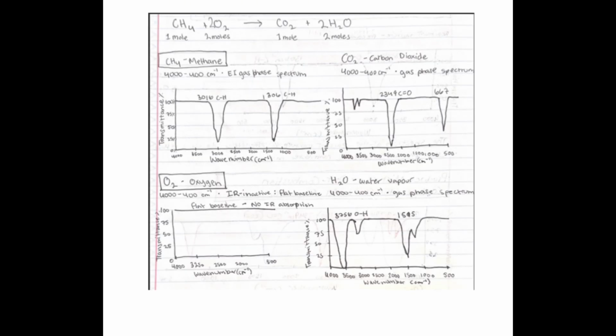For number 1, we are covering the spectrums for both CH4 and O2, as well as the before combustion spectrum and the after combustion spectrum. Before all that, we have the spectrums for each of the molecules in the entire stoichiometry equation: for CH4 methane, for O2 oxygen, for CO2 carbon dioxide, and also for H2O water vapor.